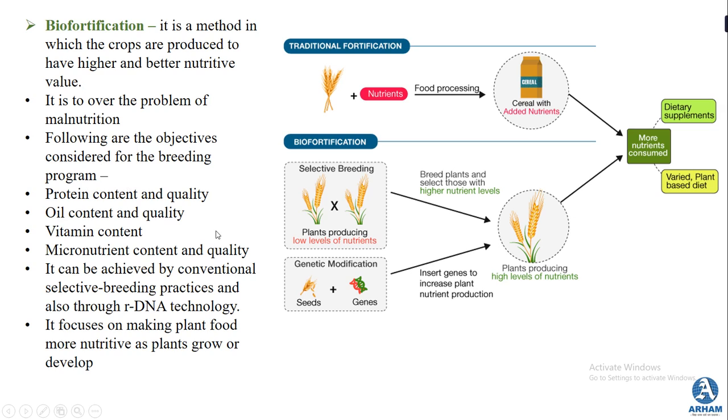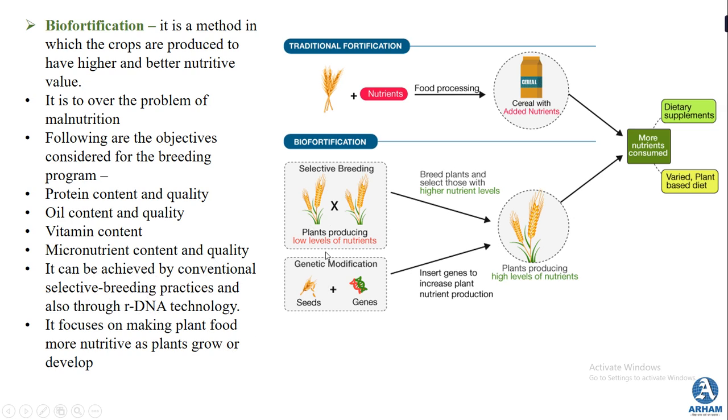Now there are certain objectives that can be considered in the breeding program for biofortification. The first thing is protein content and quality. Then there is oil content and its quality. Then the vitamin content has to be considered. Micronutrient contents like minerals are also to be considered, and this can be achieved by conventional selective breeding practices and also through recombinant DNA technology.